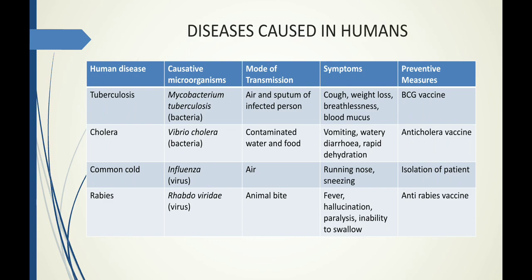The symptoms of rabies are fever, hallucinations, paralysis, and inability to swallow. And the vaccine provided for this is the anti-rabies vaccine.